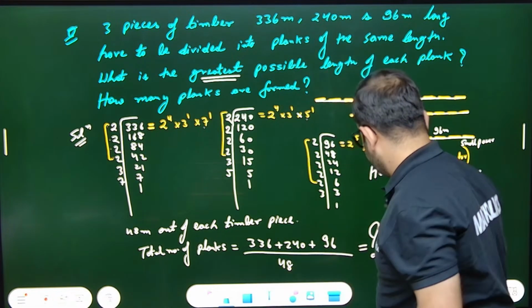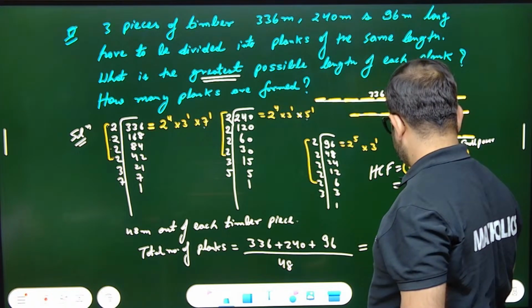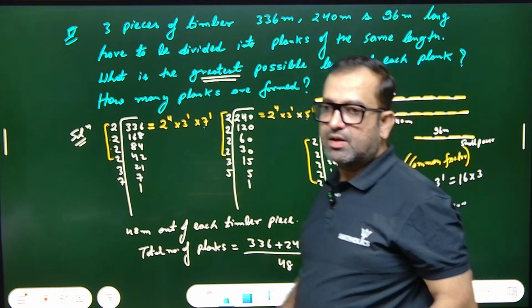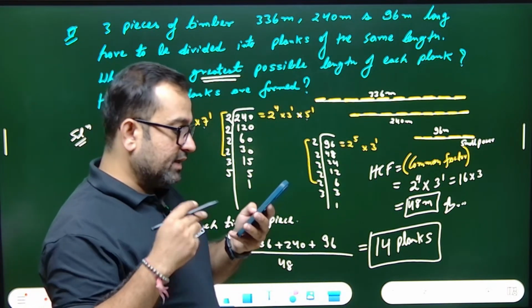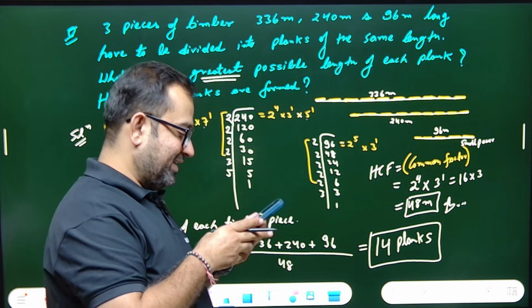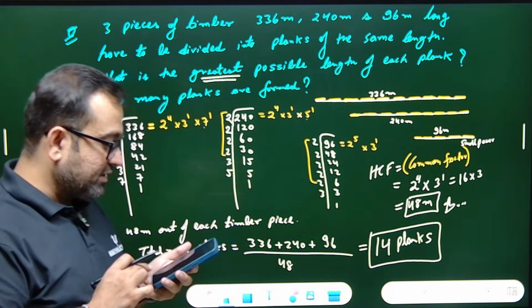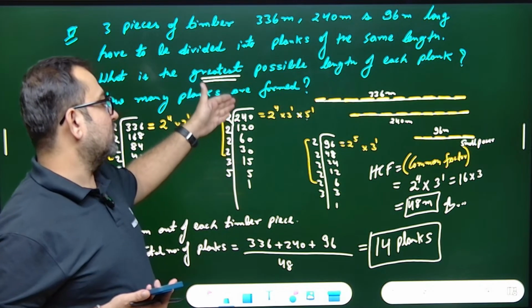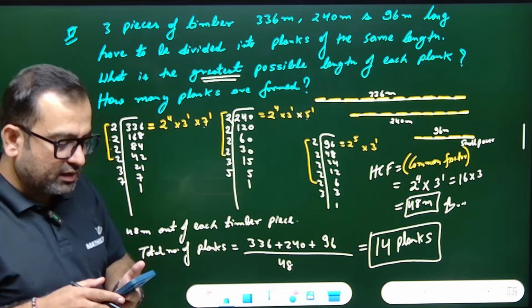The answer will be 14 planks, right? 14 planks of 48-meter length can be cut out of all these logs, leaving no waste. Okay, sir, I got your point. You can find it separately also: 336 by 48, then 240 by 48, then 96 by 48, and add them all. That can be done also.